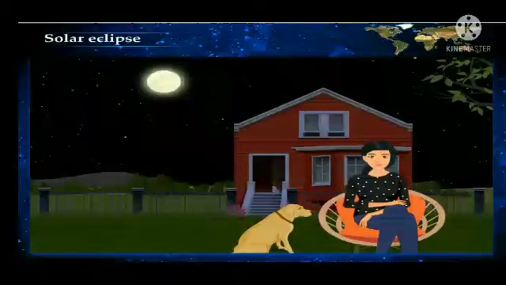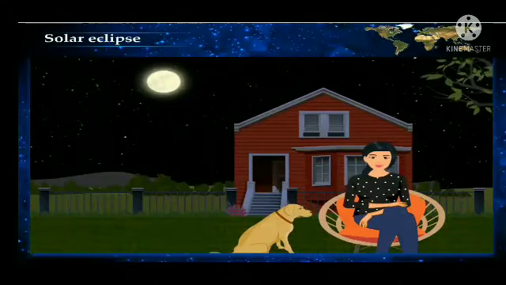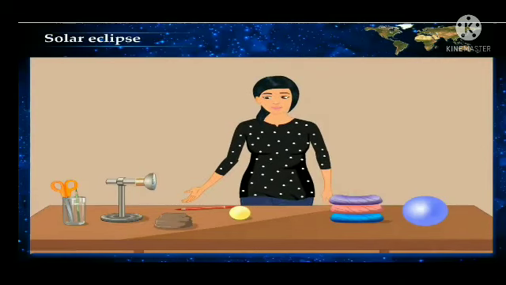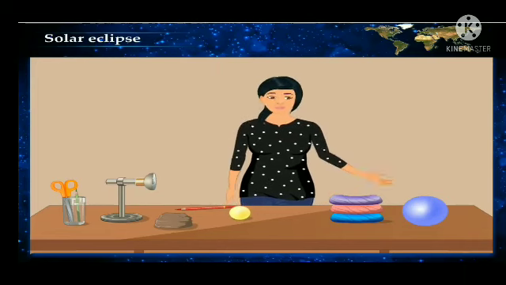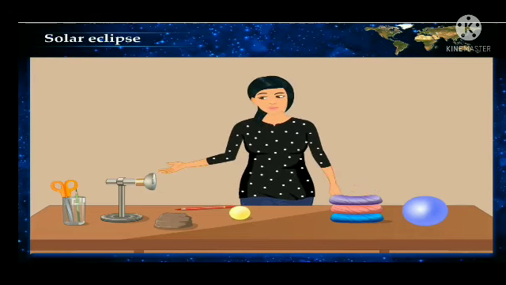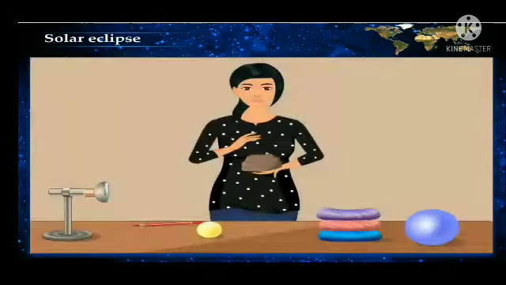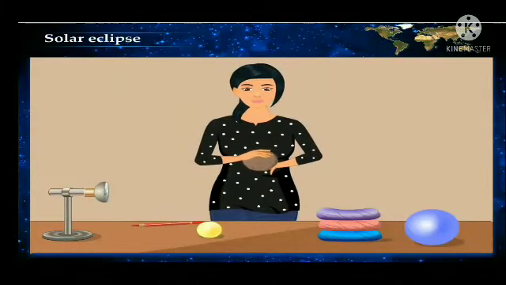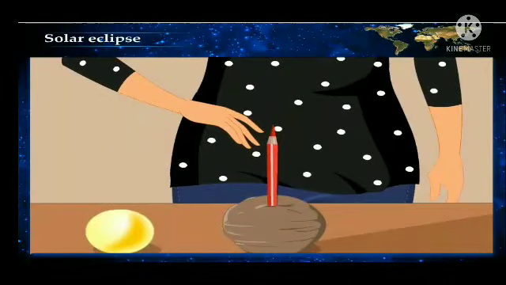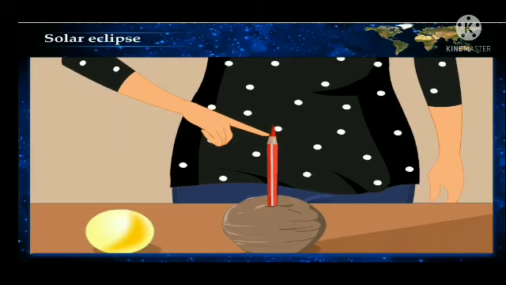To understand the phenomenon of solar eclipse in a better way, let us do an experiment. For this, we need a bowl of clay or mud, a pencil, a small plastic or sponge ball, a large plastic or rubber ball, a rubber or cloth ring, a torch, etc. First, make a ball of clay. Keep this ball at the center of the table. Fix the pencil in the clay ball in such a way that its sharp end points upwards.